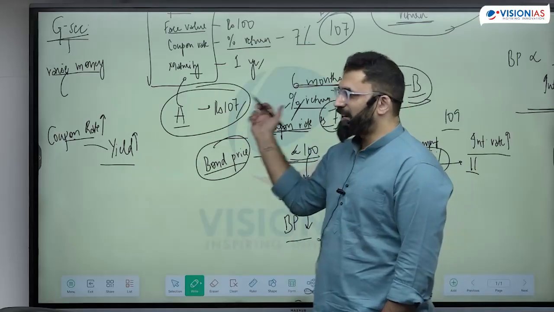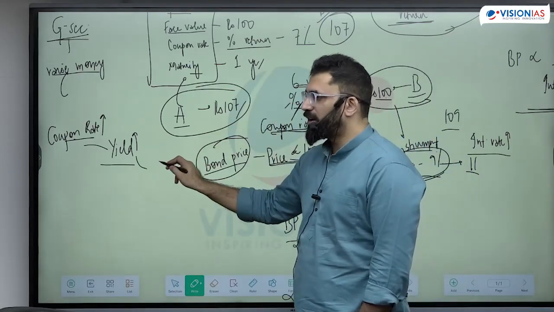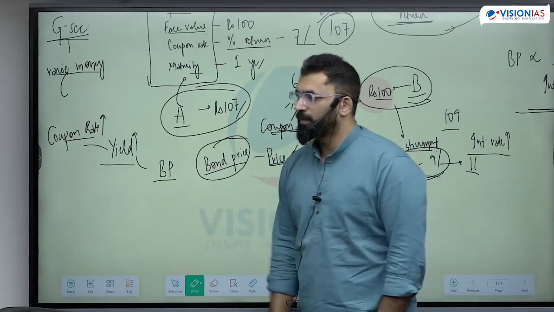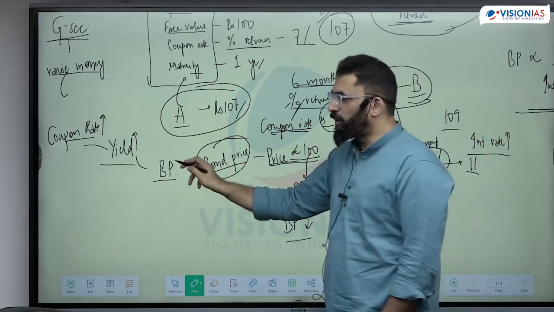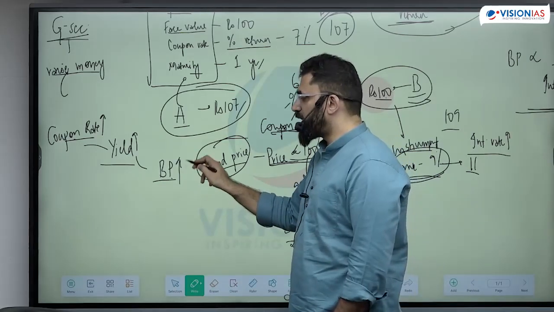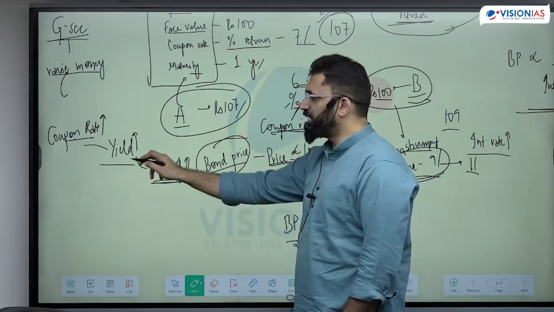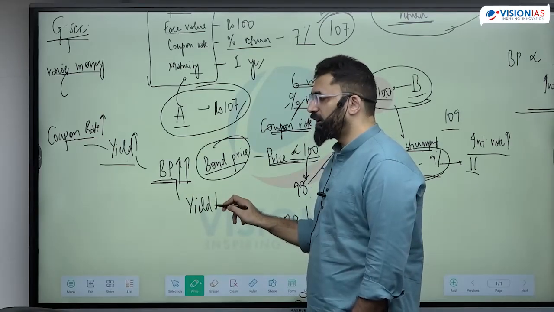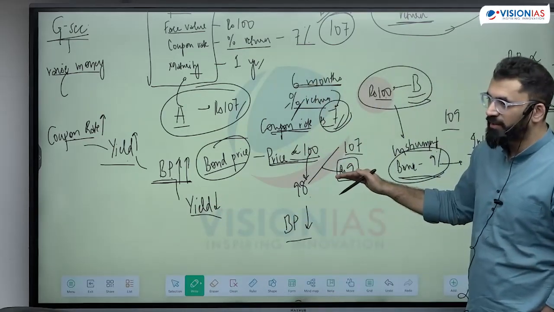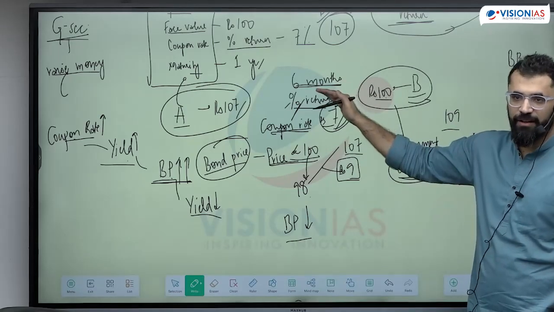The yield in the second case is also dependent on the bond price, because now I can't alter the coupon rate. So if the bond price increases in the market, will the yield increase or decrease? The yield will decrease. यहाँ पे bond price कम हो रहा है, तभी मेरी yield 7 से 9 जा रही है.